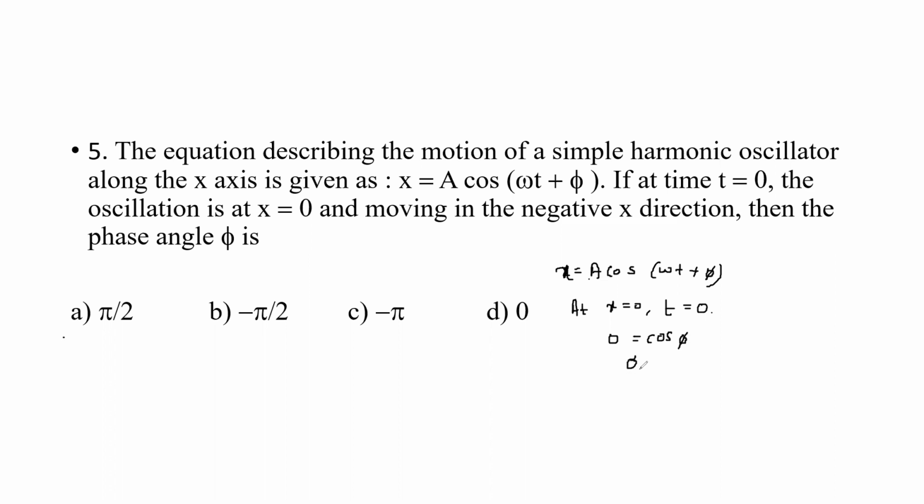which means that phi is equal to how much? It is pi divided by 2, right? So here the phase angle value will be pi divided by 2, that is, option A is the right option. Here the condition is specified, when t is equal to 0 and x is equal to 0, then the phase angle will be pi divided by 2. Okay.